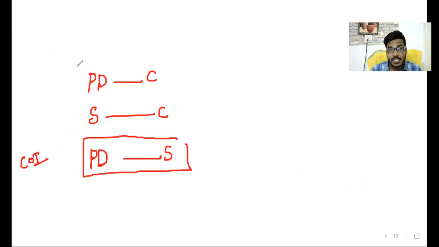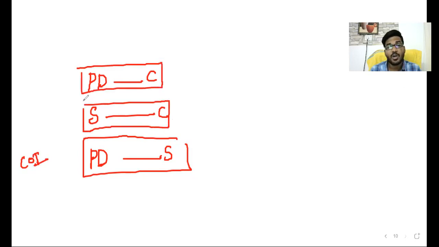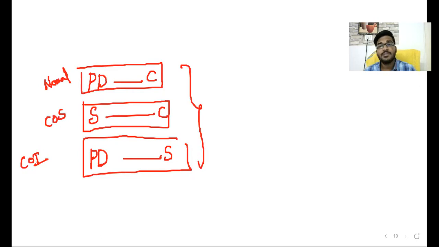In case of principal debtor and creditor, that is one. In case of surety and creditor, this is the contract of surety. The debtor and creditor contract is a normal contract. Like that, there are three contracts. Okay, so listen. Clear, sir? There are three contracts: principal debtor, creditor, and surety.